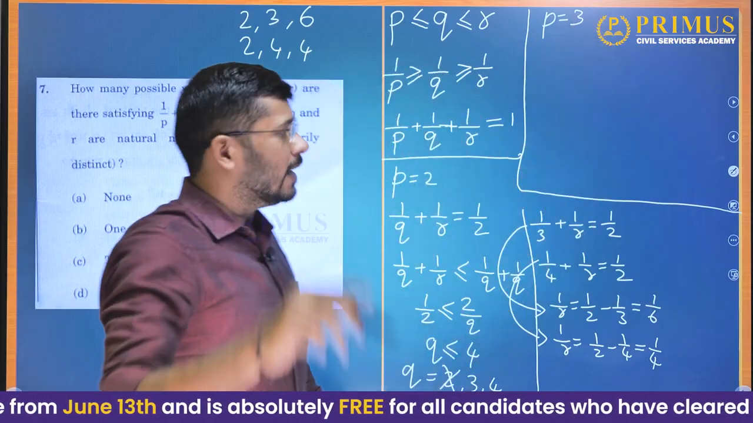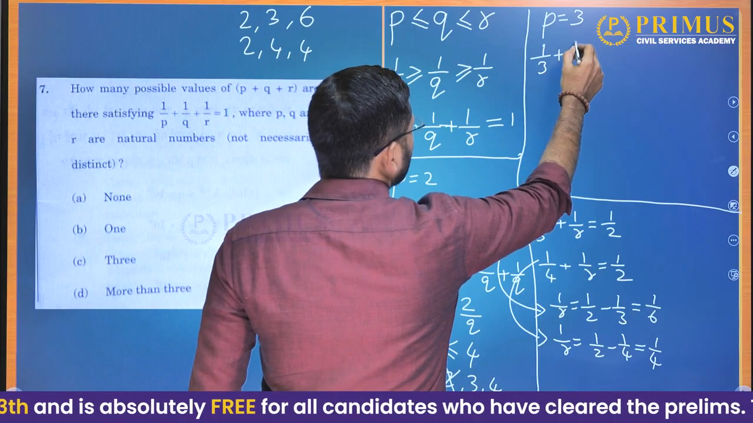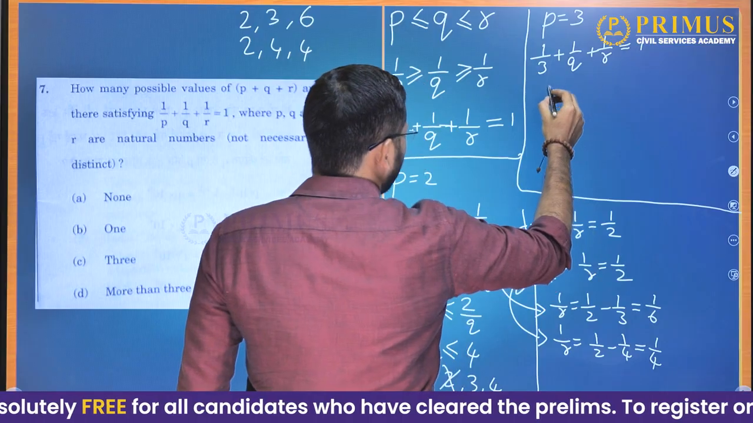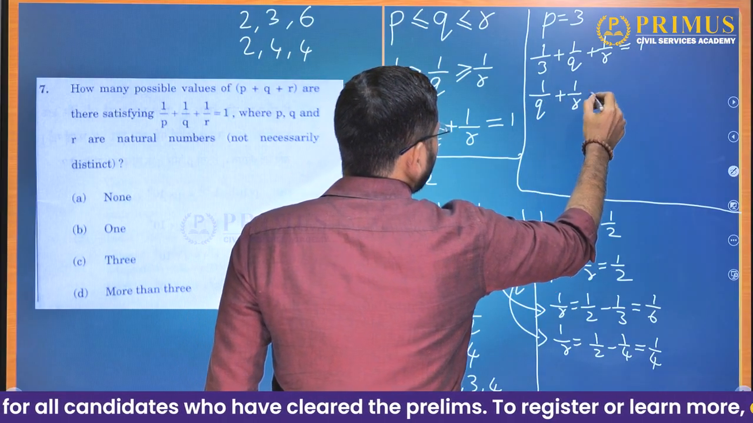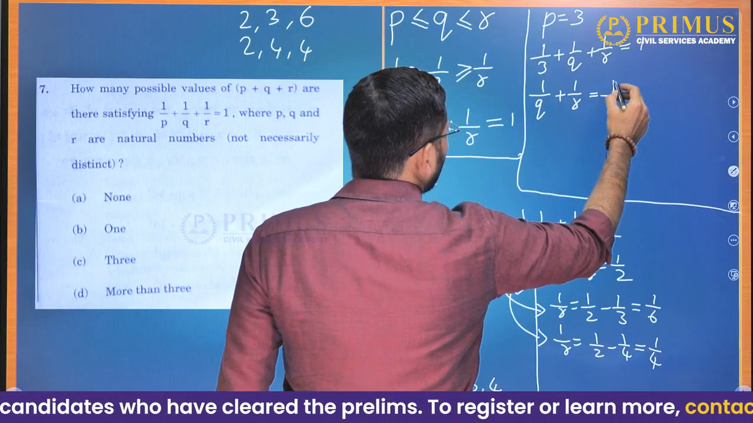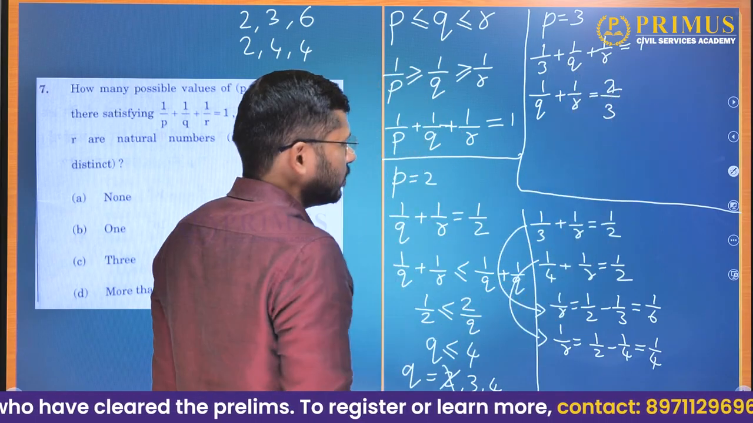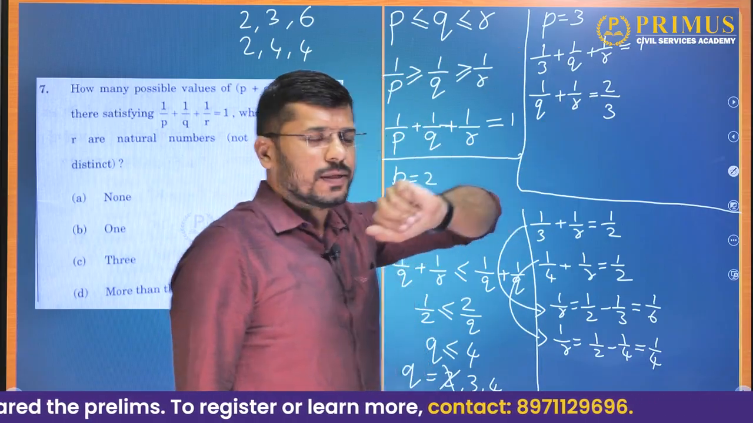If p is equal to 3, then this will become 1 by 3 plus 1 by q plus 1 by r is equal to 1. Again we will use the same method. 1 by q plus 1 by r has to be equal to 2 by 3, because if this is 1 by 3, together they have to make up 2 by 3, because 1 by 3 plus 2 by 3 will give you 1.